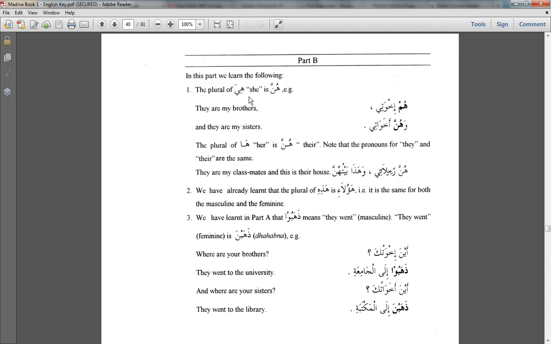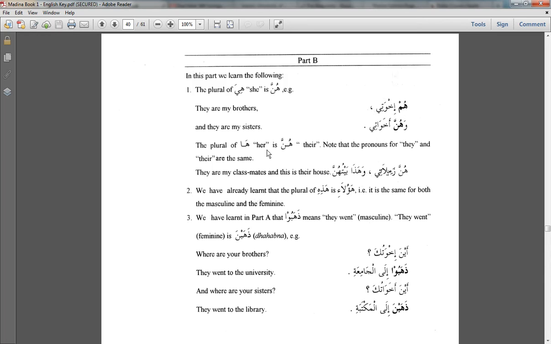The plural of hiya, she, is hunna. For example, hum ikhwati wa hunna akhawati. Hum, this is masculine, so they are my brothers and they are my sisters. So hunna is going to be used for the feminine plural.